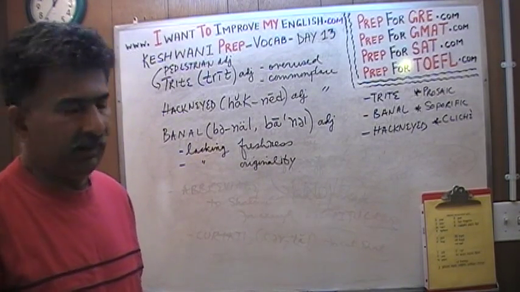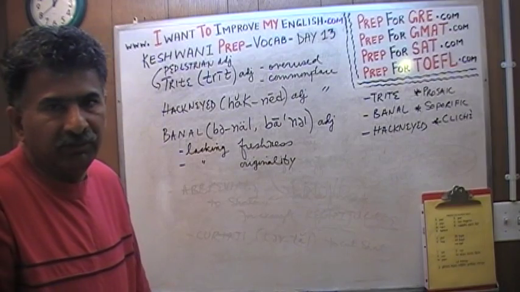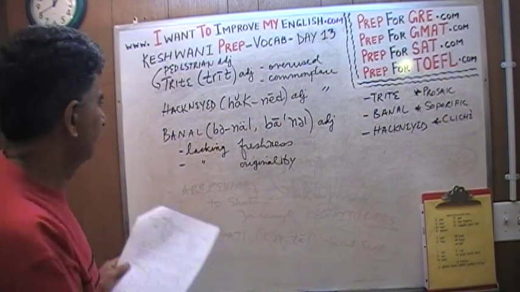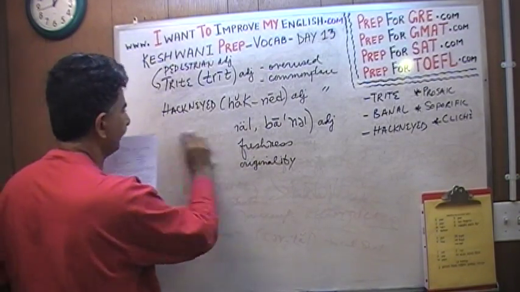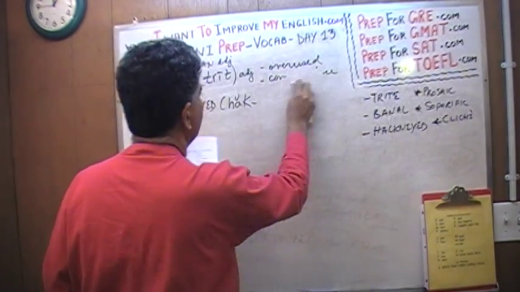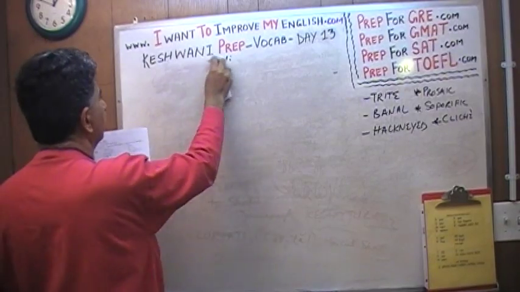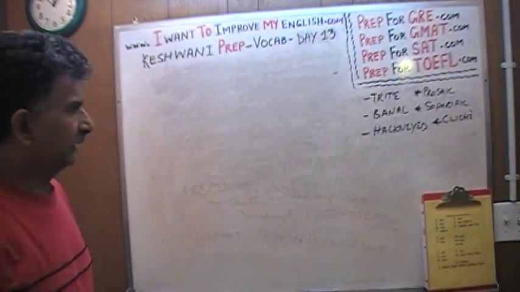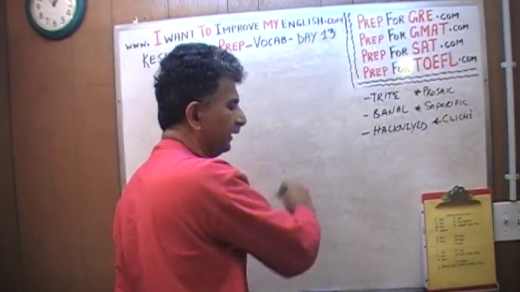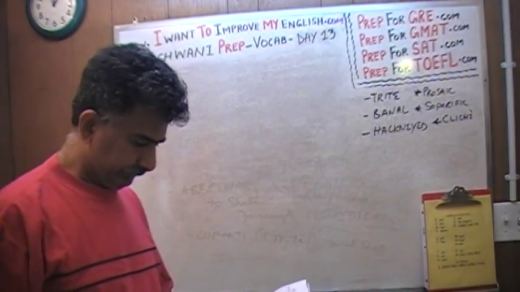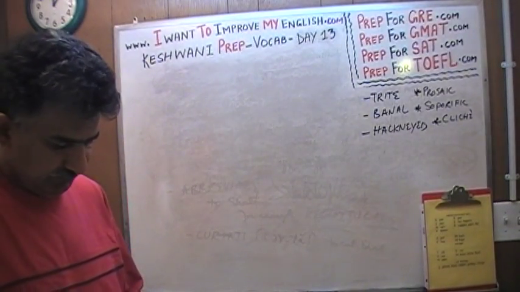Trite, hackneyed, and banal. It just means it's not original, it's ordinary, it's commonplace. Somebody might make a comment about something as how banal or how trite. What they're saying is that I don't find it interesting.